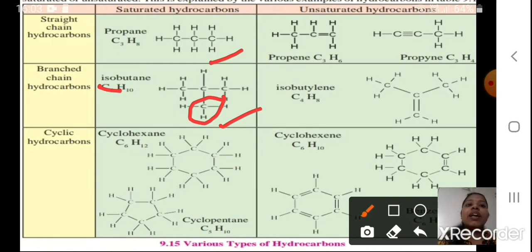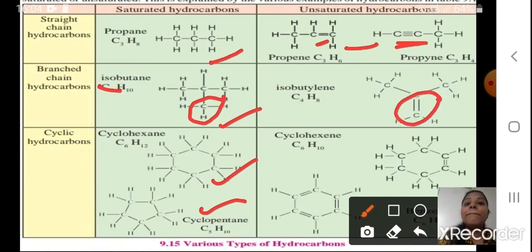Okay, and you have cyclohexane, you can see here the structure we already studied. Also these are cyclic hydrocarbons, but saturated ones. Why saturated? Because only single bonds are there. And this is the structure of cyclopentane, 5 carbons. Okay, if you see unsaturated hydrocarbons, you have propene. Yes, see here a double bond has come, so it became propene. And a triple bond can also come, which forms propyne. Then you have isobutylene. Why? Because see here, I have shown the double bond in the branch. So it became isobutylene.